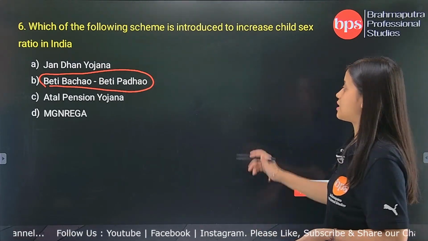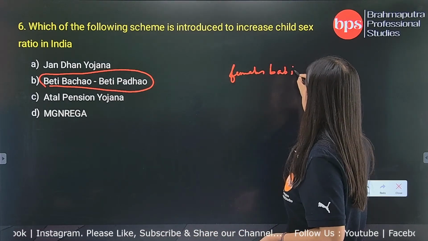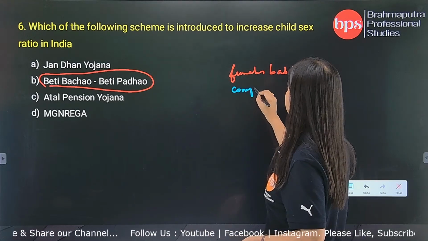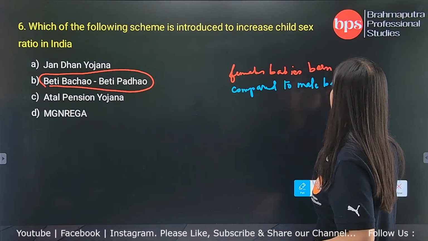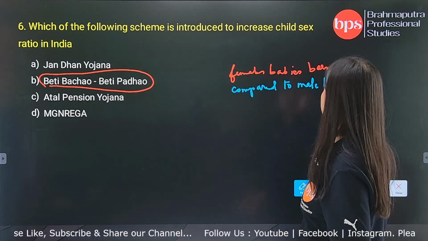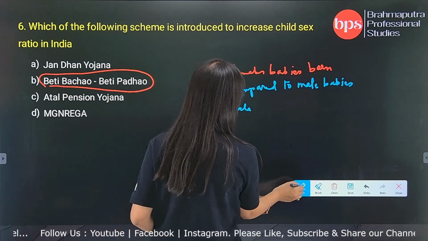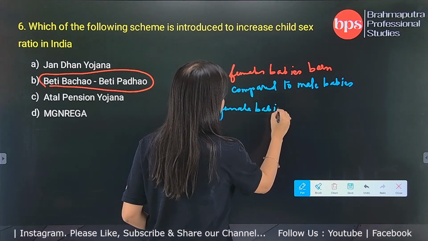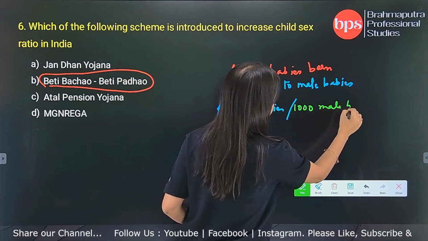Now what do you mean by child sex ratio? Child sex ratio is the number of female babies born compared to male babies, that is, female babies born per 1000 male babies.